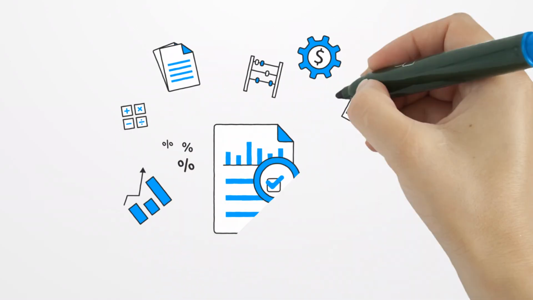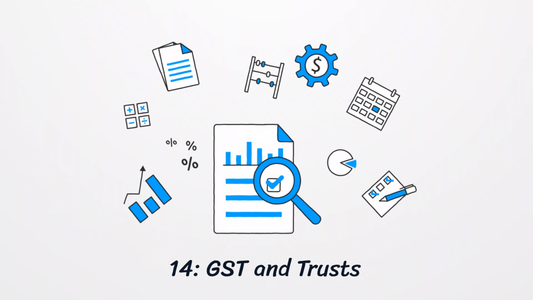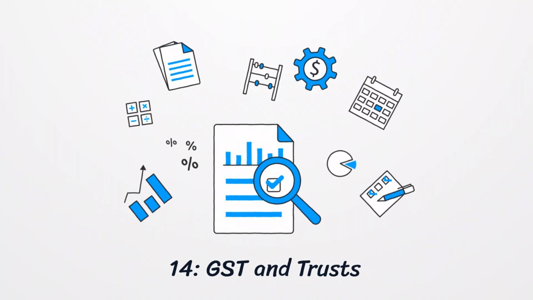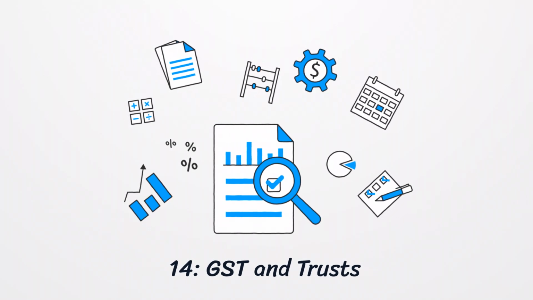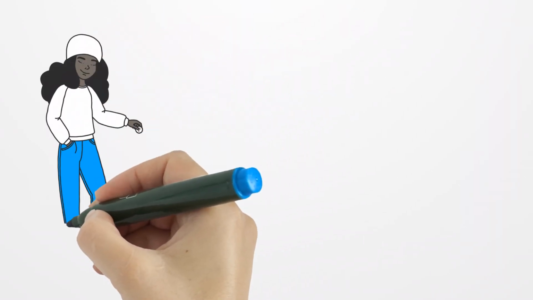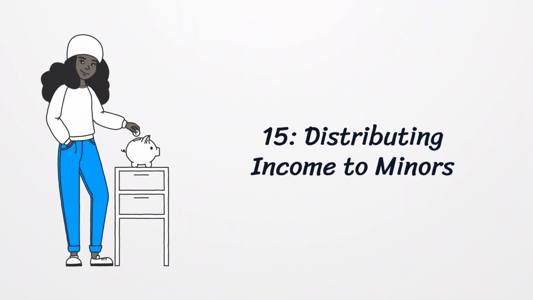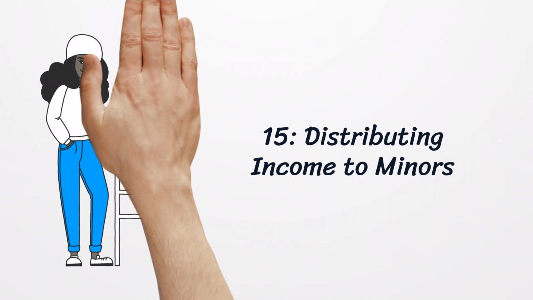If the trust operates a business and has an annual turnover exceeding $75,000, it must register for GST and charge GST on its products or services, submitting regular BAS statements. If income is distributed to a minor under 18, it is taxed at higher penalty rates to discourage income splitting. A small amount of income is tax-free, but larger amounts face higher rates.